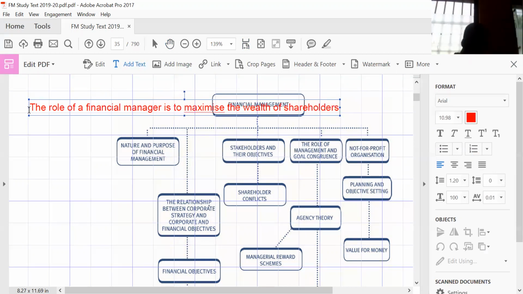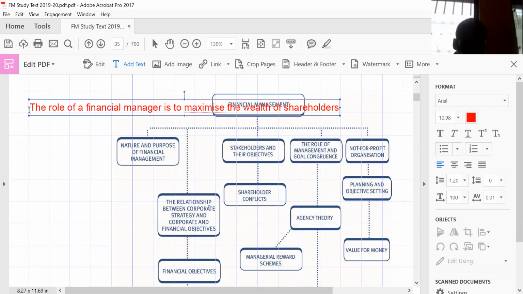Every financial manager, including a student writing the financial management paper. So here you are a student financial manager, and your main role is to maximize the wealth of shareholders. Shareholders are individuals who give their money by buying equity shares.